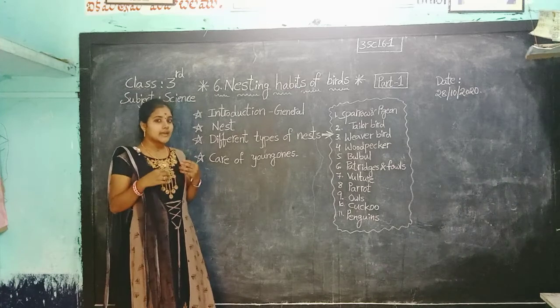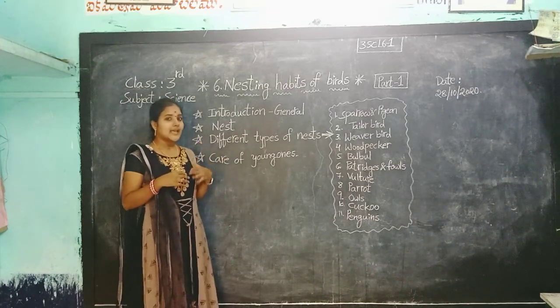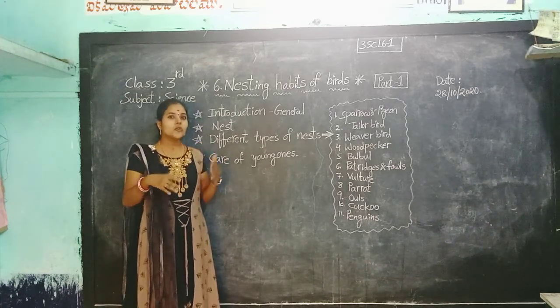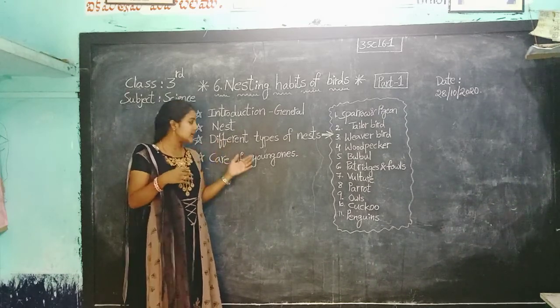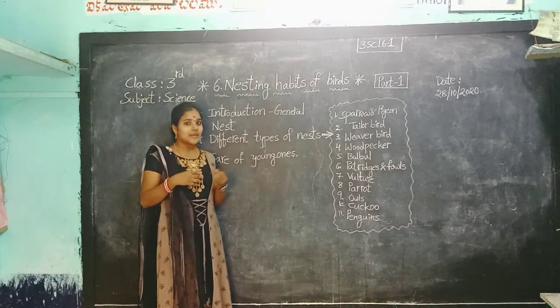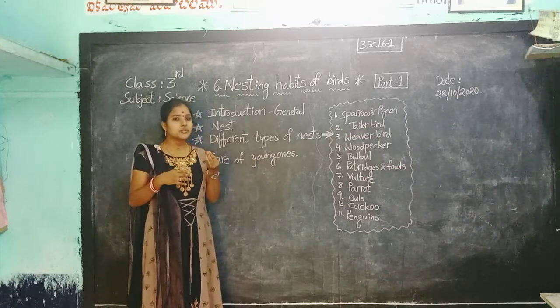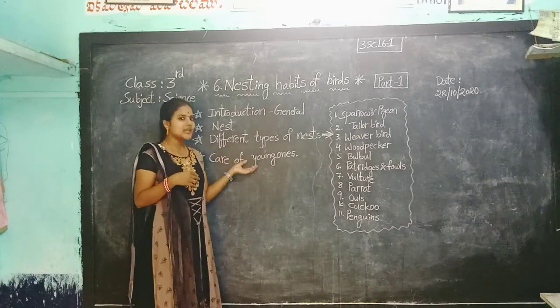Okay, children, the parent birds teach them how to feed, how to fly and how to get food. The parent birds make the food into small pieces, then feed the young ones.